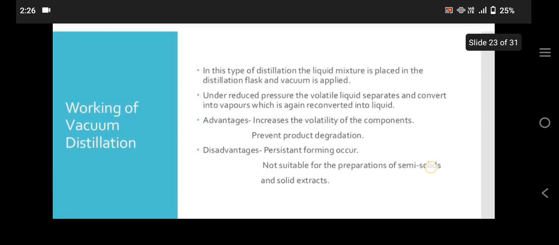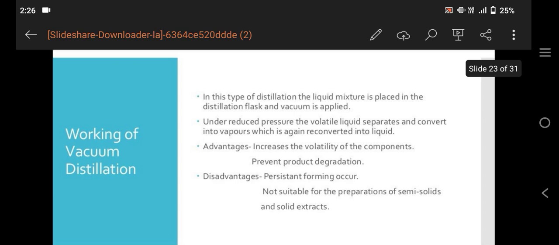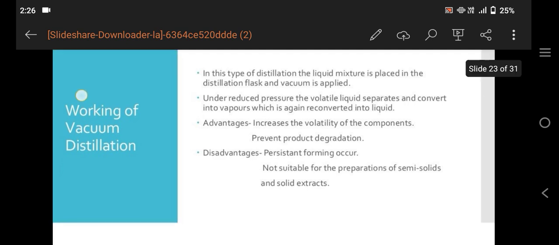Working of vacuum distillation. In this type of distillation, the liquid mixture is placed in the distillation flask and vacuum is applied. Under reduced pressure, the volatile liquid separates and converts into vapors, which are again reconverted into liquid.